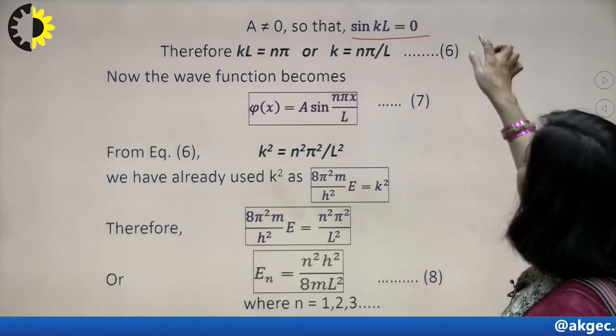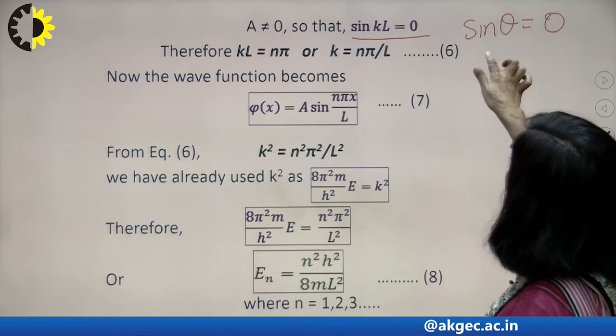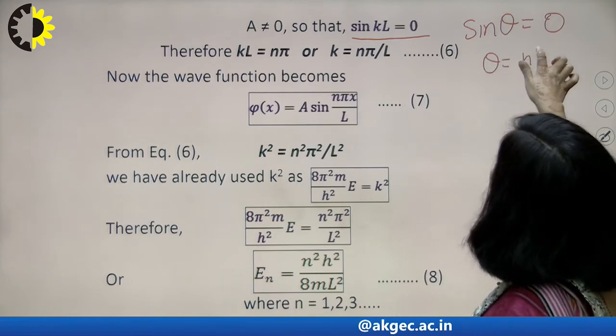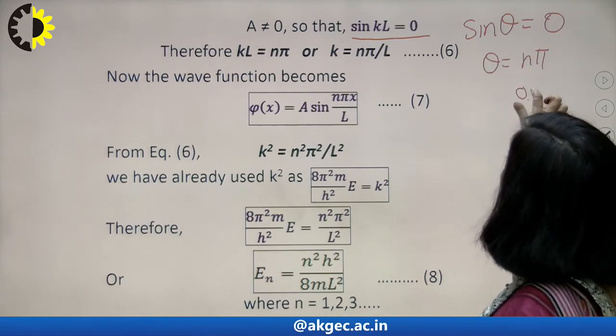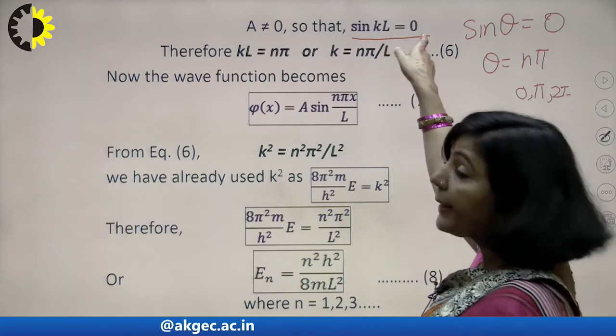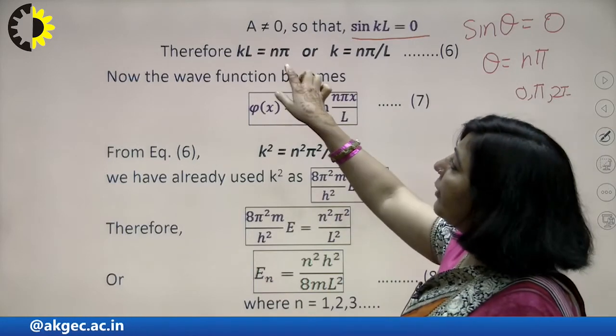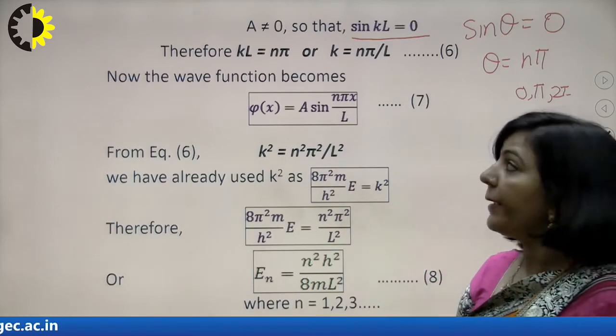And you know, if sin theta is equal to 0, then theta should be equal to n pi. That can take 0 value, pi value, 2 pi value, and so on. So in order to satisfy this condition, kL should be n pi.